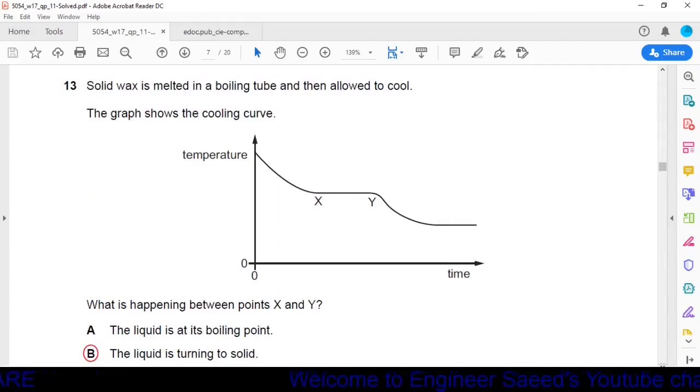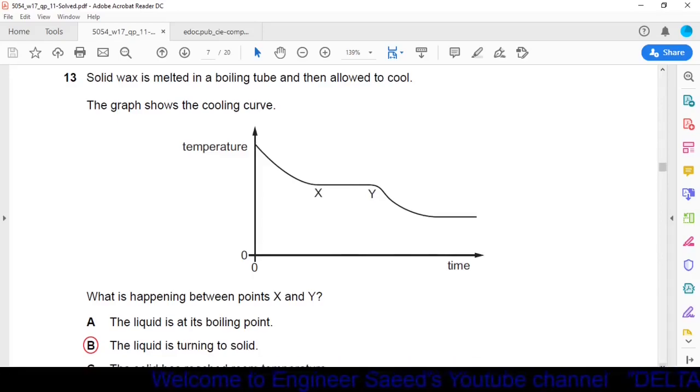Question number 13. Solid wax is melted in a boiling tube and then allowed to cool. The graph shows the cooling curve. Here we have some wax in a molten form. Okay, what is asked here? What is happening between the point X and Y?